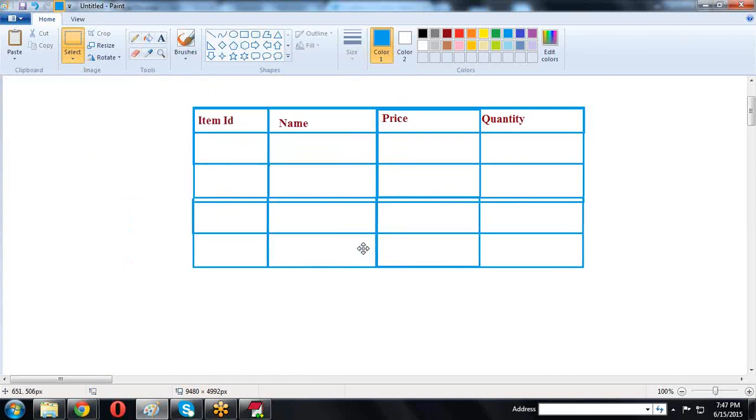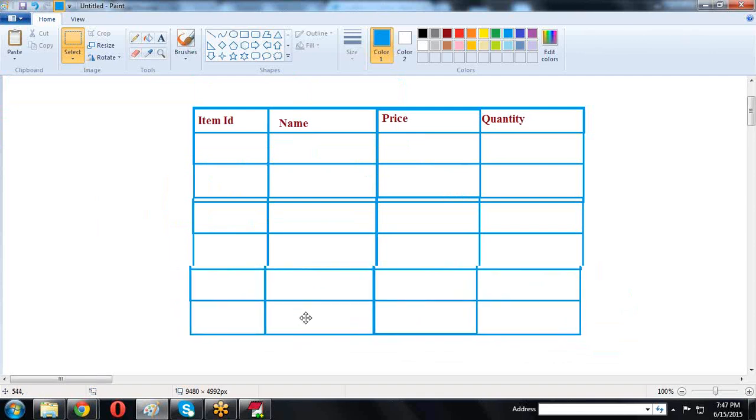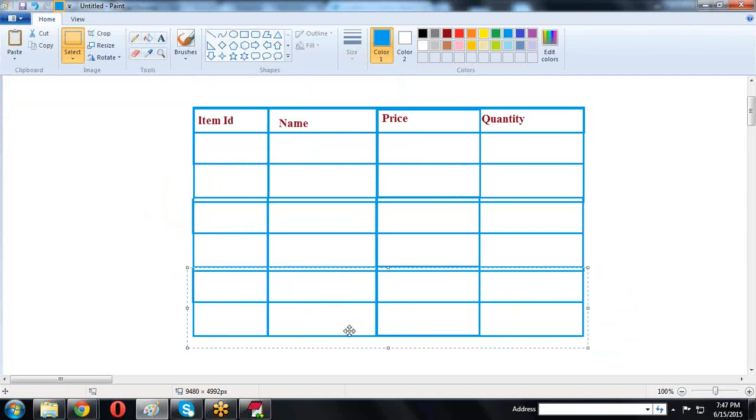Again it is two more. If I click one more time, again it is creating two more rows like this. The form is expanding like this. This is the way we are creating.